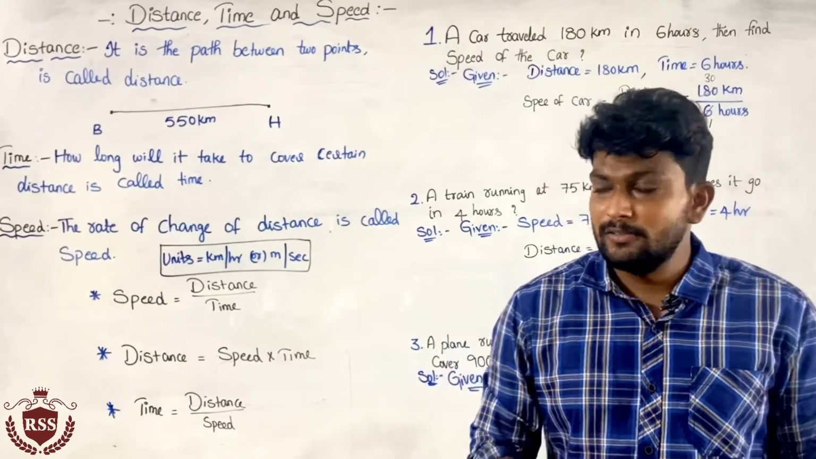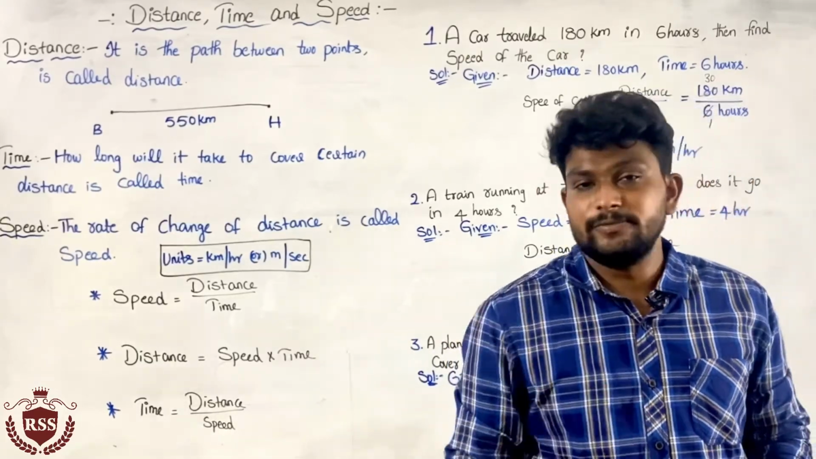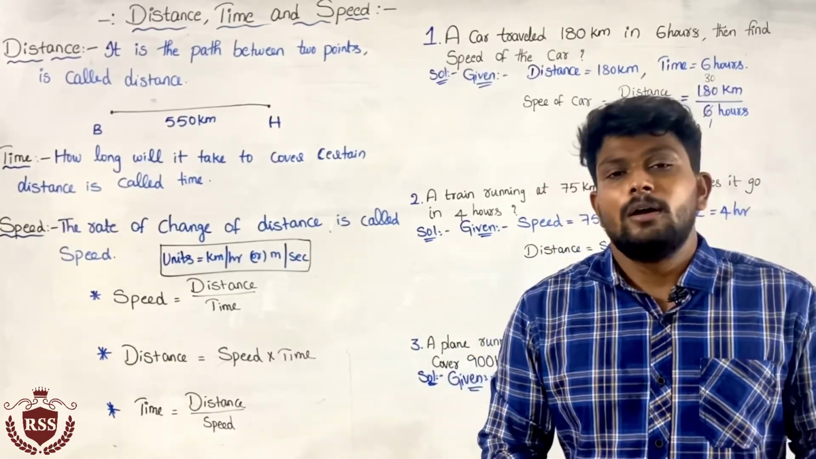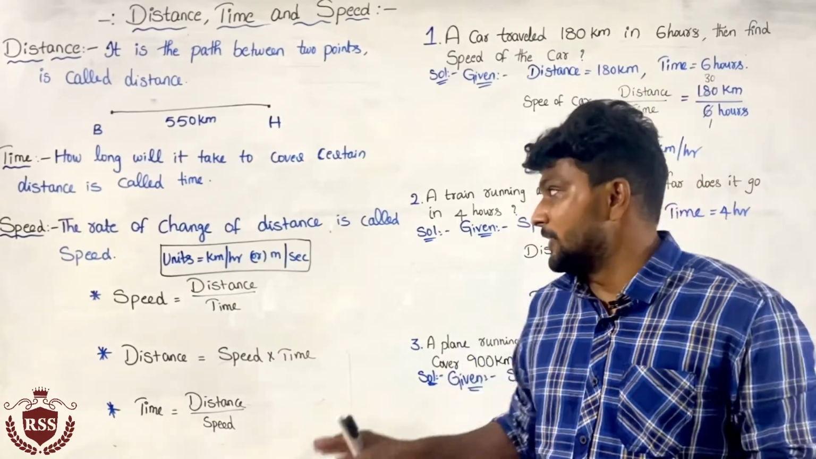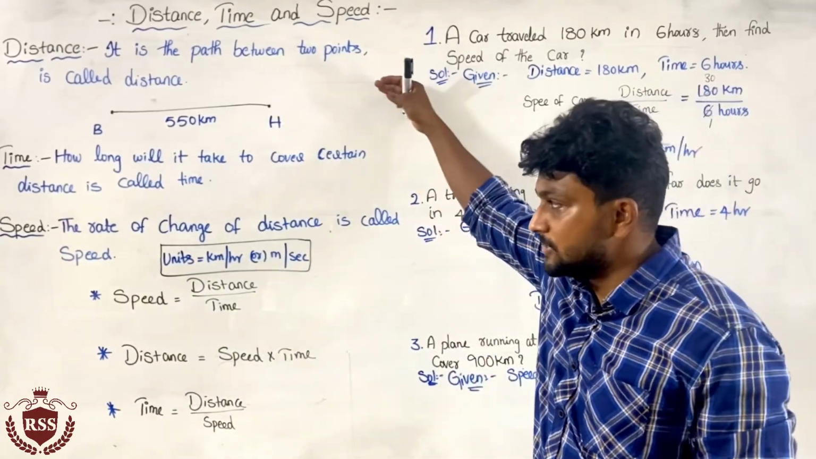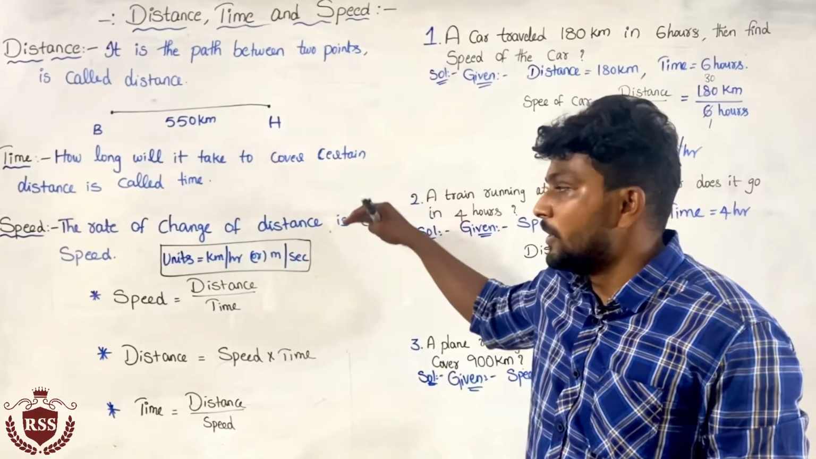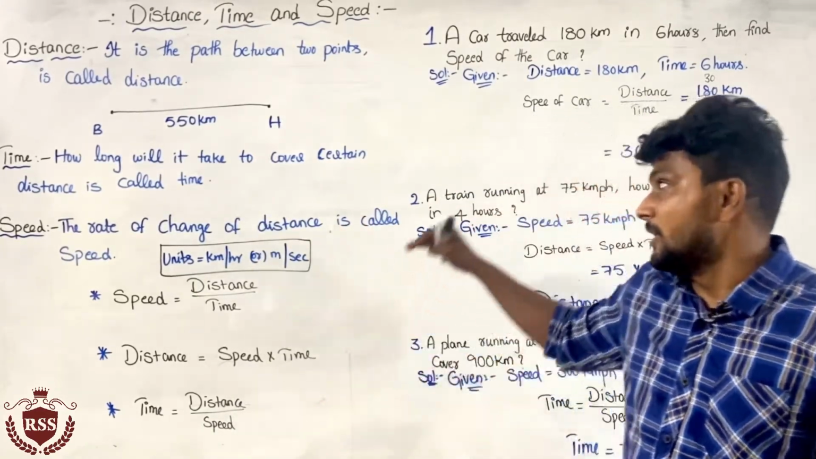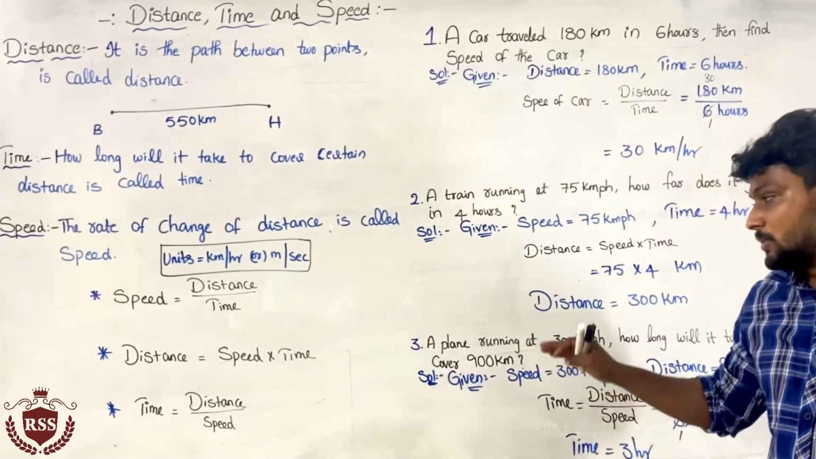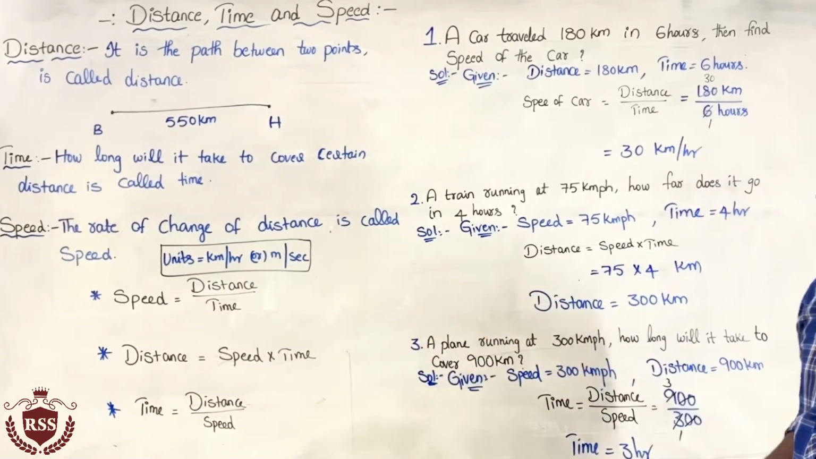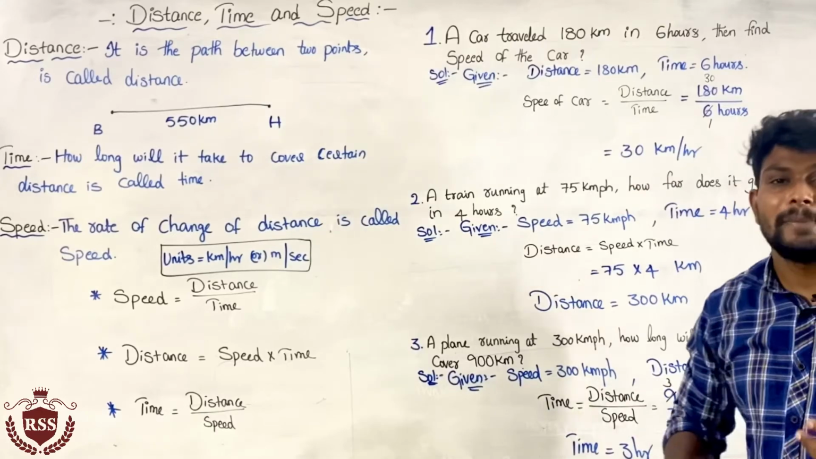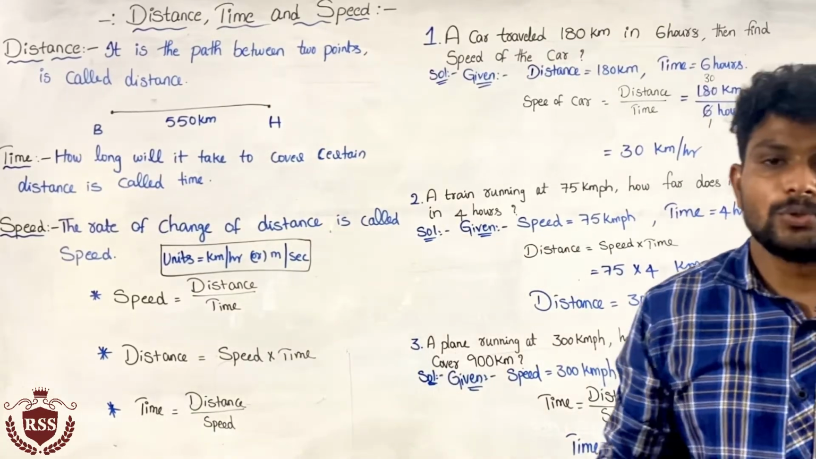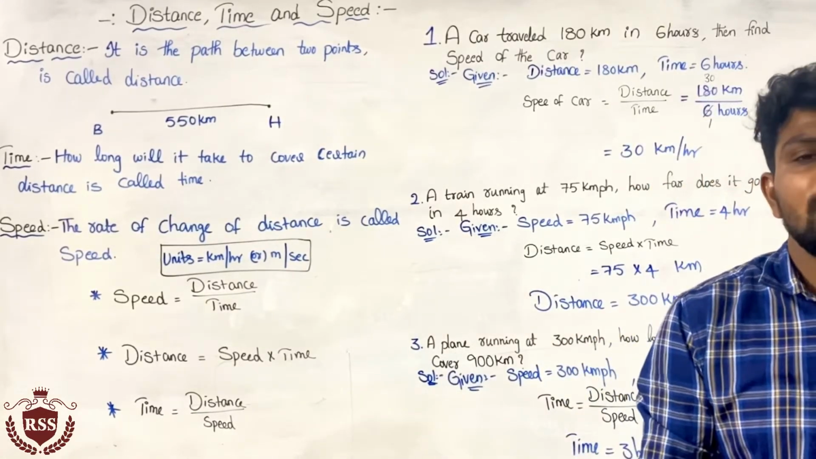If you didn't understand this video, please rewind it. You can understand at any point. First of all, you need to learn what is meant by distance, time and speed. And we have to learn the formulas for speed, distance and time, and the basic problems related to these 3 formulas. Analyzing the given data is the major criterion. So please go through this concept again and again to get a clear idea.